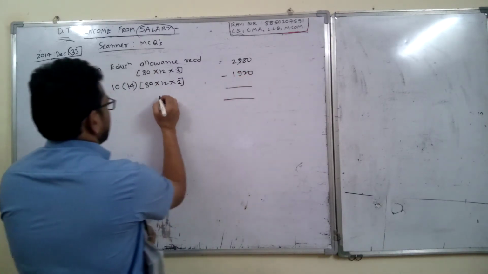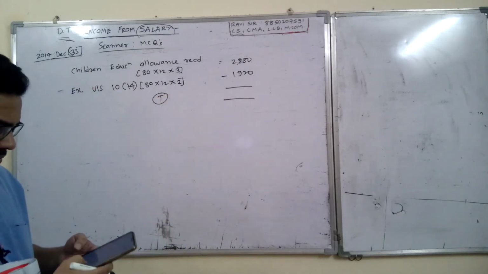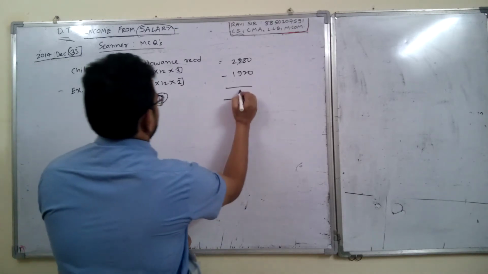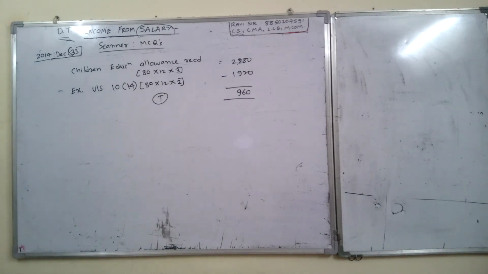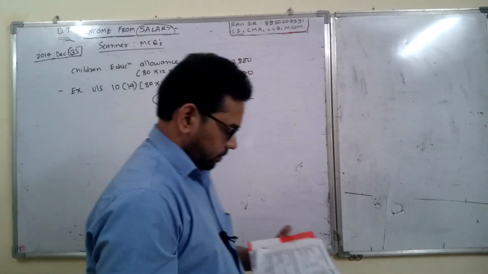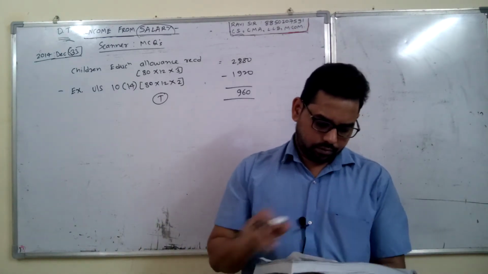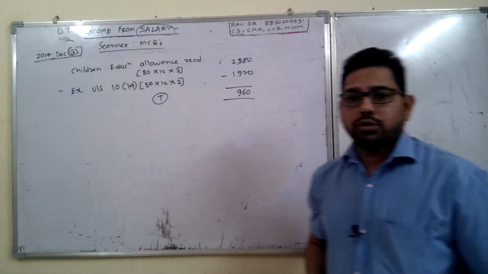This is the exempt. So what is the taxable amount? 2880 minus 1920, 960. So this is the final answer, 960. Answer is A. You can pause the video and copy down.